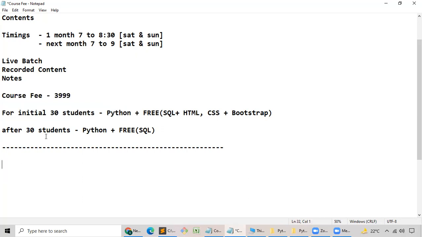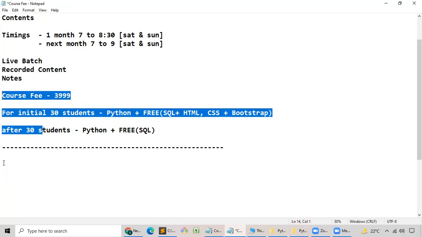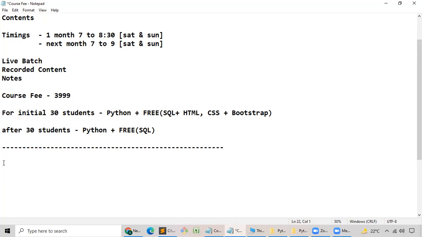That's up to your wish, guys. You can do the payment on the website, or you can do the payment through PhonePe, Google Pay, or Paytm. I think I have not installed Paytm. Yeah, no, Paytm is there. Let me take that also.